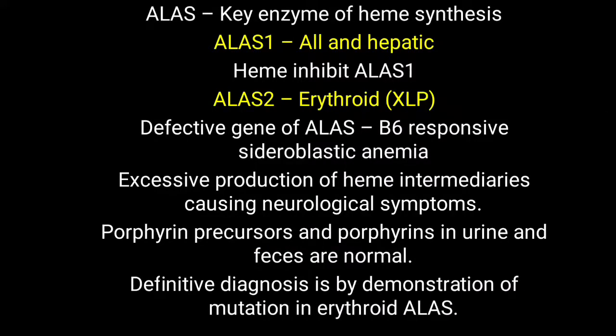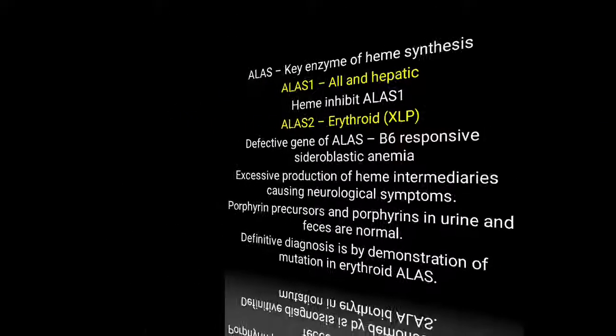Now definitive diagnosis is possible with the demonstration of a mutation in the erythroid ALA synthase, because it is defective in erythroid tissue. So you have to demonstrate that mutation in the erythroid, and this ALAS2 mutation is observed in X-linked porphyria.